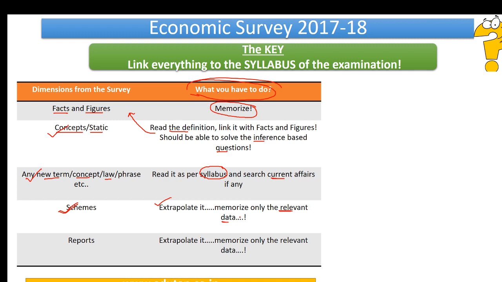Two things, right? First, linking it to the syllabus. Second, previous year questions, right? These are the two things that are your ultimate resources. Because of these things, we are selecting only those MCQs that are relevant. Then comes the last dimension, and that is reports, right? Same thing goes with reports. Extrapolate it and memorize only the relevant data. Now we have understood all the dimensions. We have understood what you guys have to do, right?